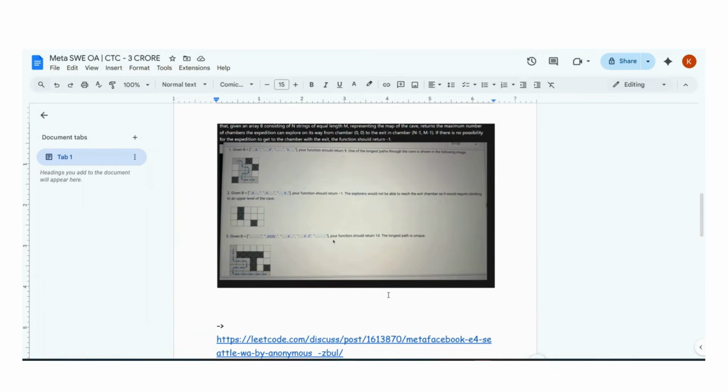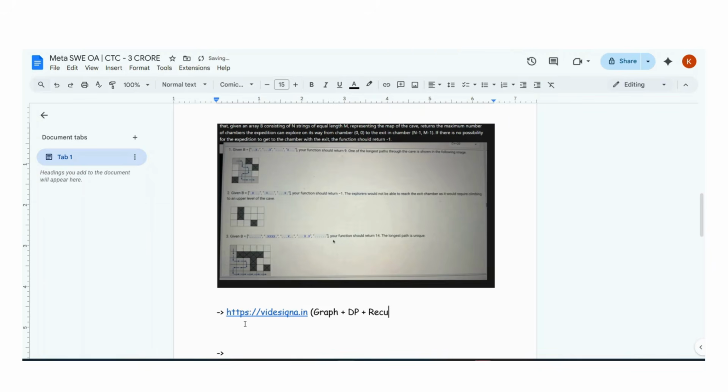Okay. So, how do we tackle this problem? You need graph and dynamic programming knowledge before trying to tackle this problem. So, I will just let you know that please complete this prerequisite course. It's very much important, or else you cannot tackle this problem. So, mainly the graph plus DP part of it. Like, you can even do the recursion part, okay? It will really help you out, okay?